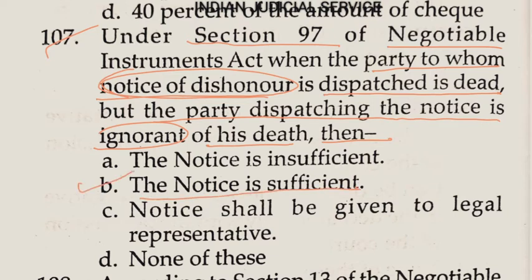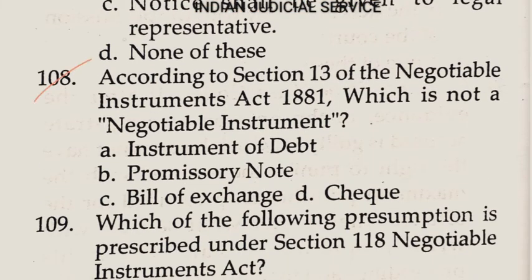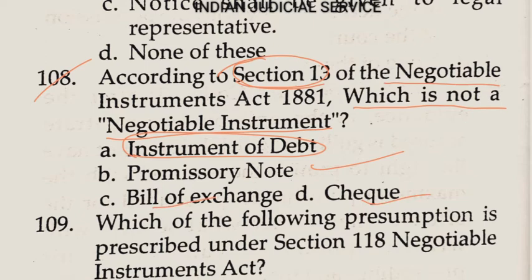So the answer is here option B. And this question is related to section 97. Now question number 108. According to section 13 of the Negotiable Instruments Act, which is not a negotiable instrument? The instrument of debt is not a negotiable instrument. Section 13 provides which things are negotiable instruments. So promissory notes, bills of exchange and cheques are negotiable instruments, but an instrument of debt is not a negotiable instrument.